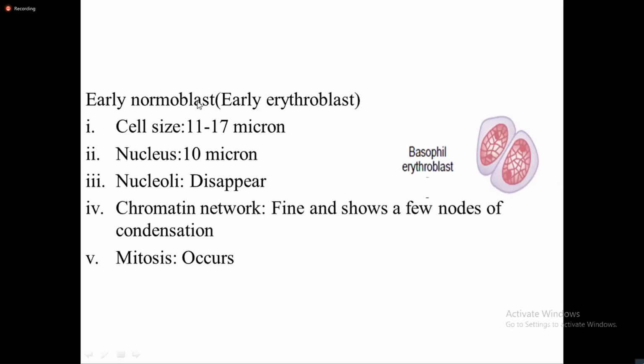So from 15 to 20 micron in the initial pro-normoblast cell, the size of the cell has now decreased to 11 to 17 micron. The size of the nucleus is also decreased to 10 micron. The nucleoli disappear. A fine chromatin network is present. It shows a few nodes of condensation. And during this stage, mitosis occurs. Okay, so mitosis occurs in this stage.